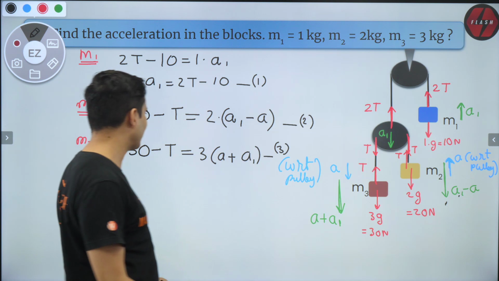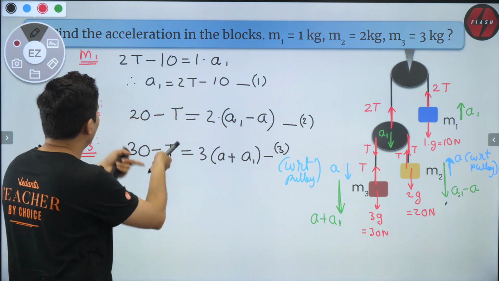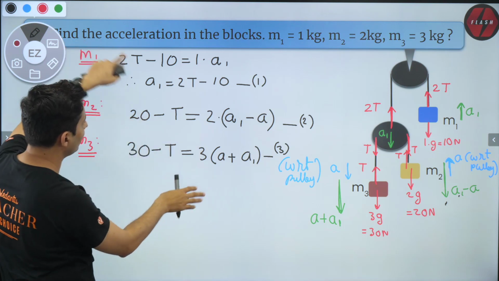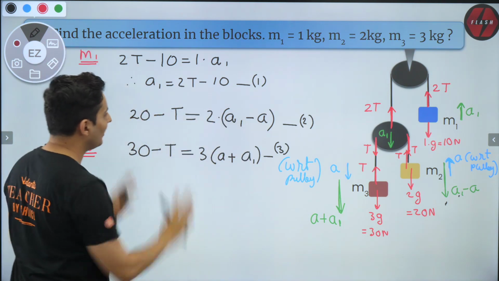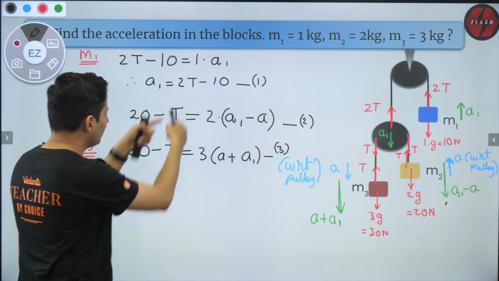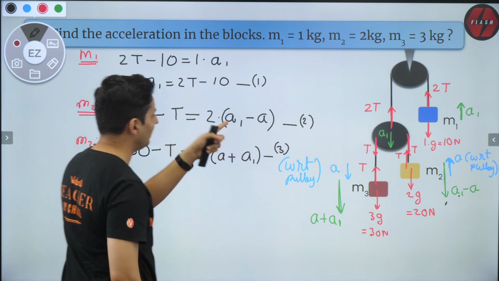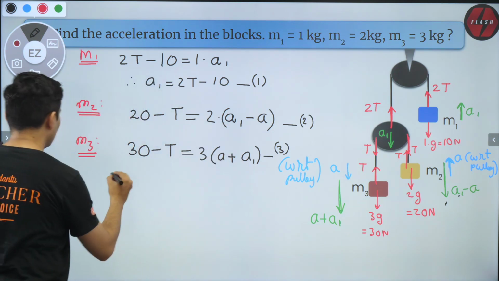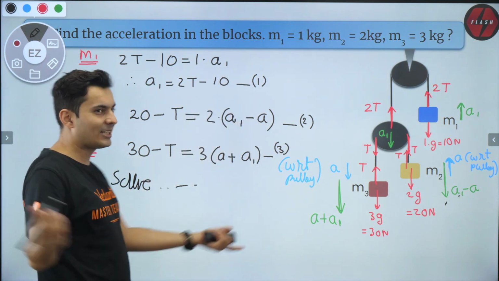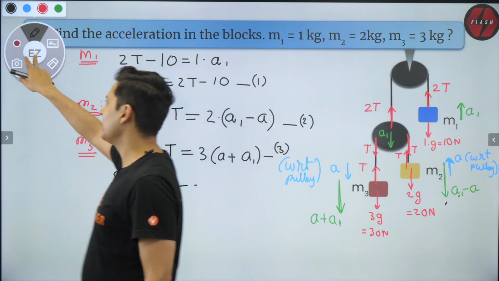You use your techniques however you want to solve it. I can give you some ideas, like you can add both of them and then add that to this. So you can clearly see 2T minus T will get cancelled out. You'll get some equation in A1 and A, solve it, eliminating T, and so on. You can also eliminate T from this side. You can just flip the equation and then add them. Again, T will be eliminated. Solve it. It's not that difficult. It's up to you how you want to do it. It's an open game, guys. But I'm pretty sure that's not the difficult part.